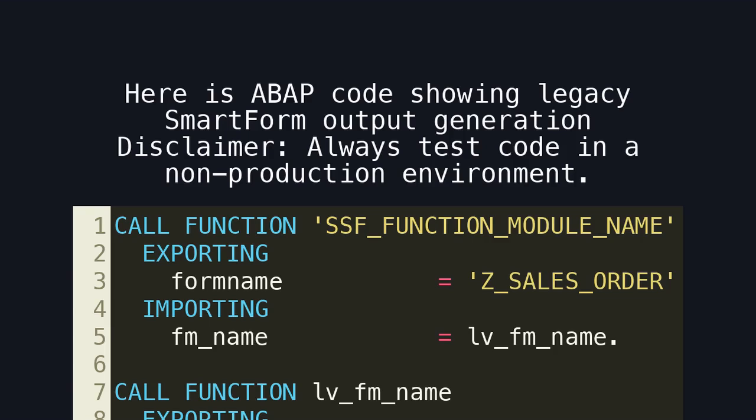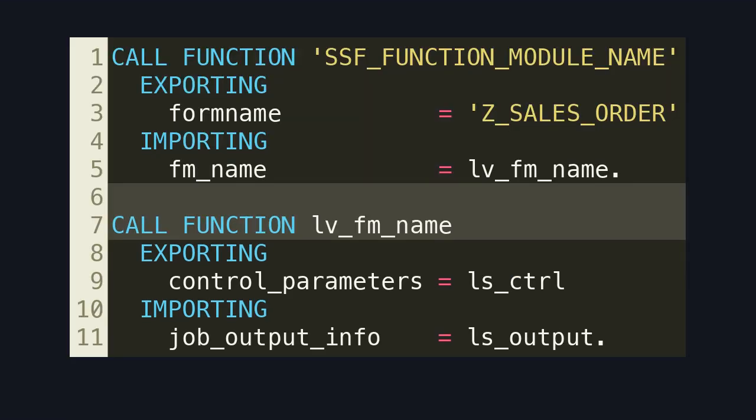Here is ABAP code showing legacy smart form output generation. Disclaimer: always test code in a non-production environment. Here is the legacy smart form execution pattern. It depends on spool-based output and tightly coupled form logic, which limits flexibility in S4 HANA.